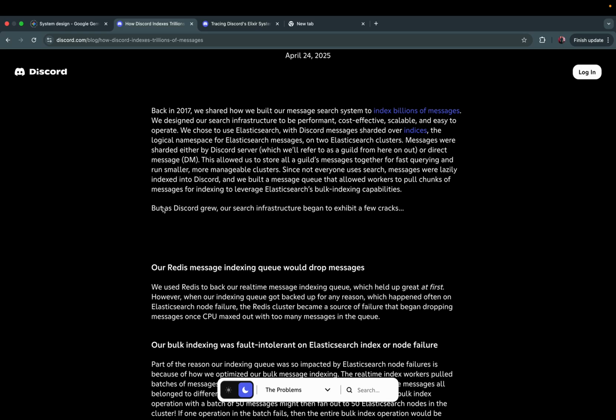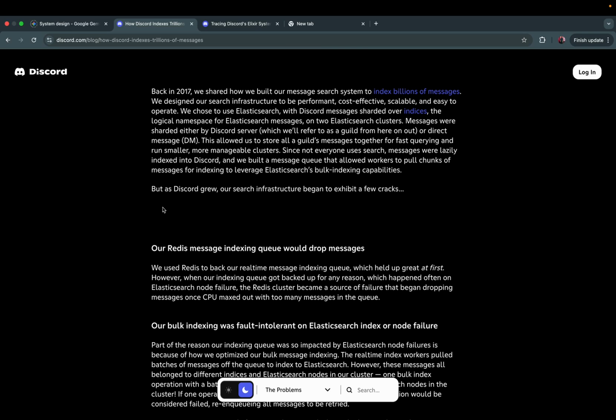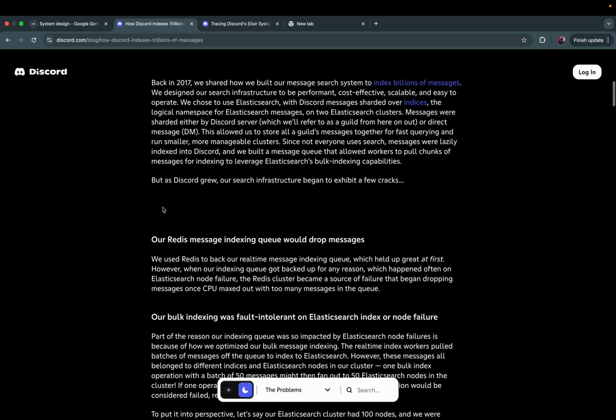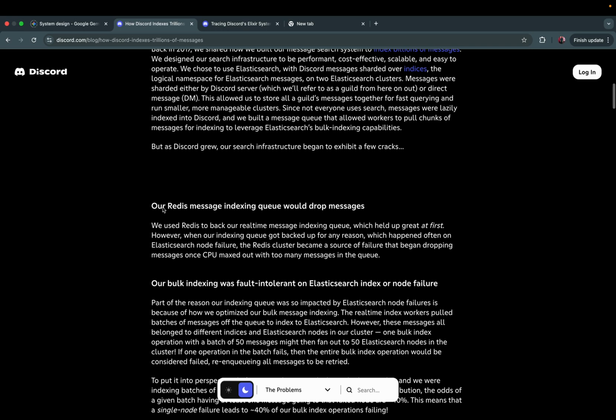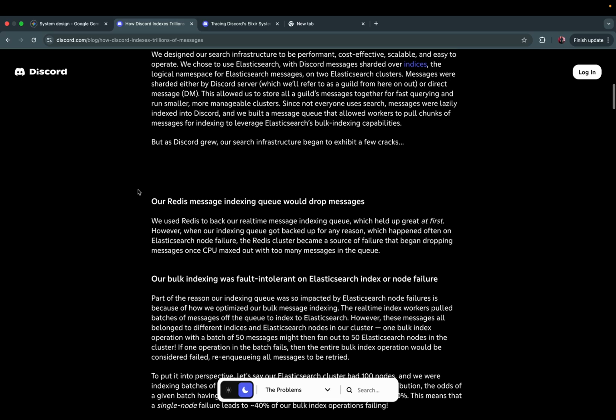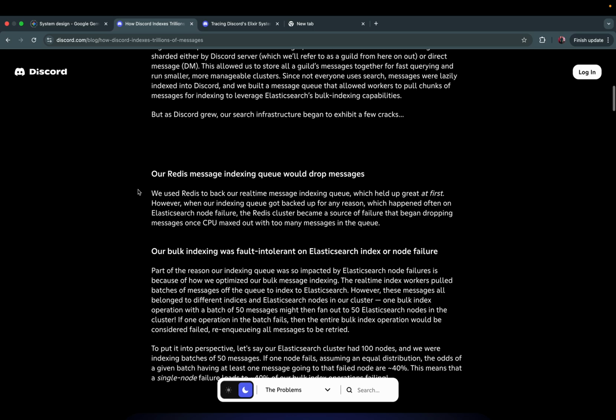clusters. Since not everyone uses search, messages were lazily indexed into Discord, and we built a message queue that allowed workers to pull chunks of messages for indexing to leverage Elasticsearch's bulk indexing capabilities. But as Discord grew, our search infrastructure began to exhibit a few cracks.